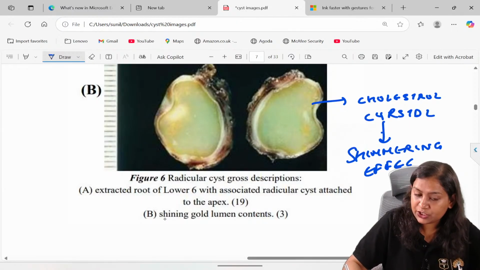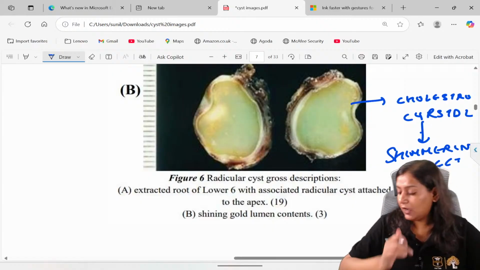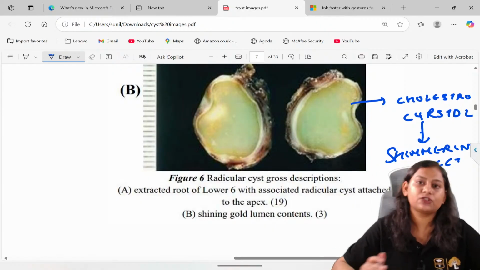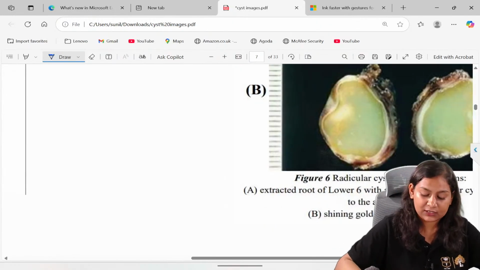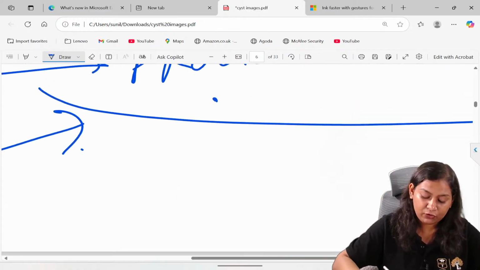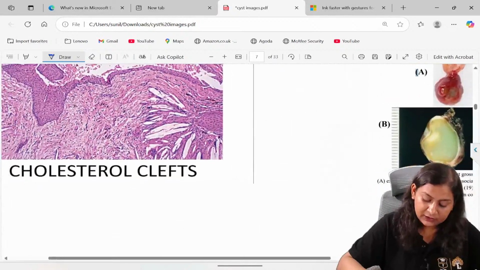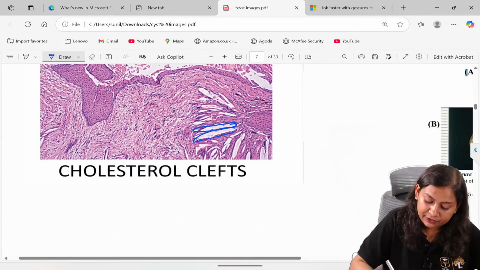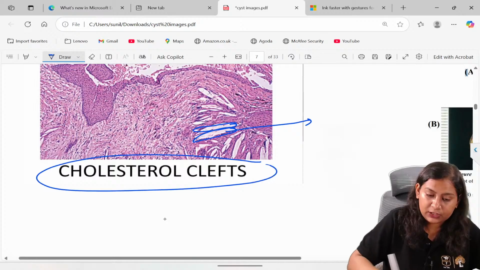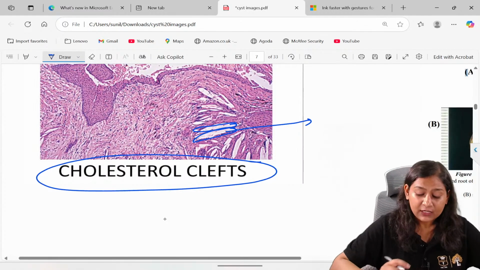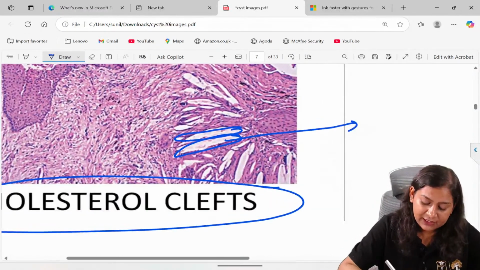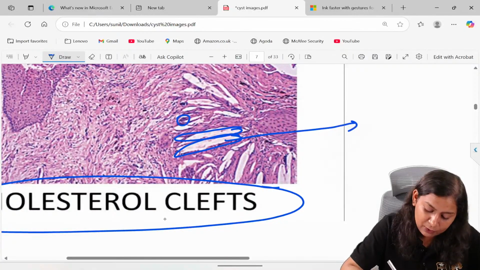Now on the histopathological slide, there is a presence of cholesterol clefts. See, these are cholesterol clefts.